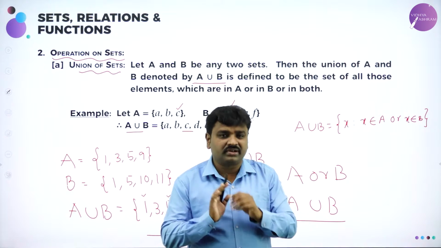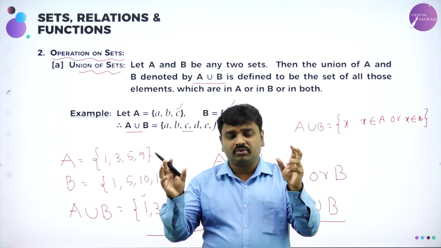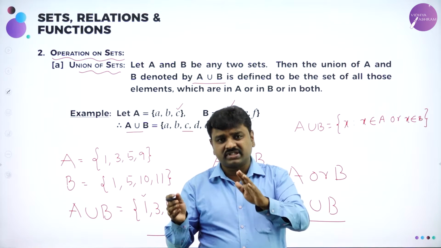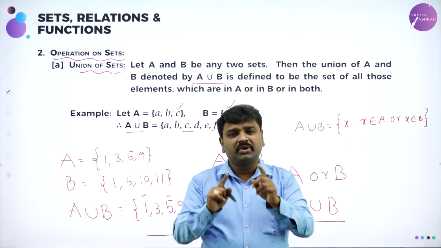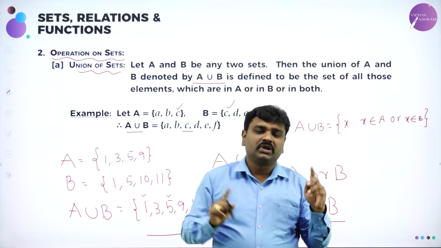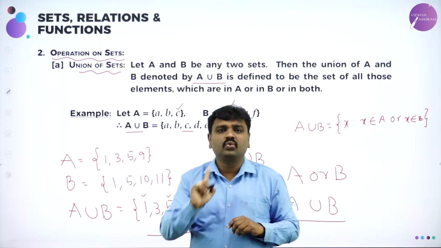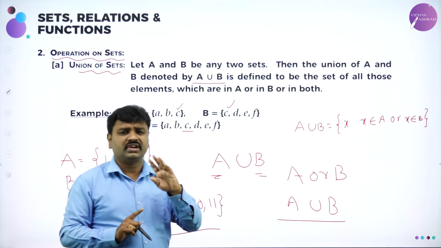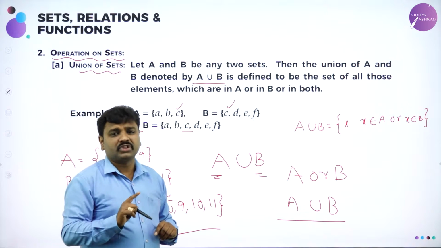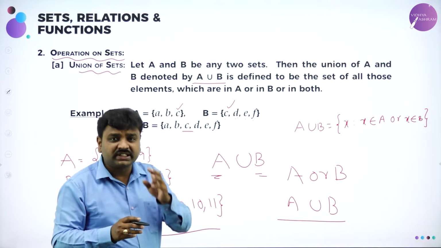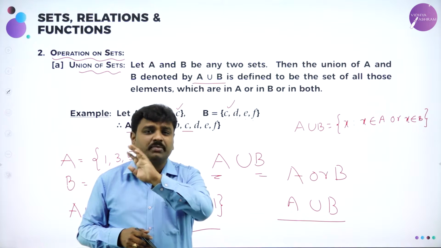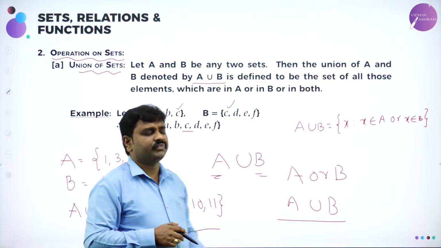And the simple technique is what? Take two sets, and if you want to do union, combine the elements of the first set and the second set, but you should not repeat any element. One element in a set should occur only once. In any set, be it union or any set, elements should not repeat. That's why, what is set? Set is a collection of well-defined distinct objects. In any set, elements should not repeat. Keep it in mind.